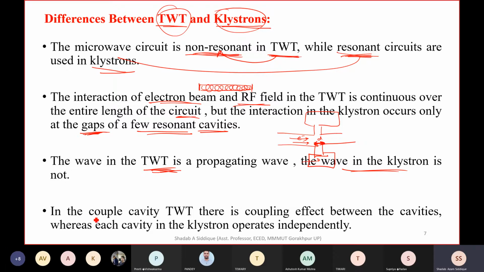In the coupled cavity TWT, there is a coupling effect, as the name suggests. There is coupling between all the cavities, while in the klystron each cavity operates independently. If we have two cavities, they are not coupled. Suppose we have a four cavity klystron, these four cavities are not coupled to each other. But here we have one line, and the cavities are coupled in the TWT. So these are a few differences between the TWT and the klystron.